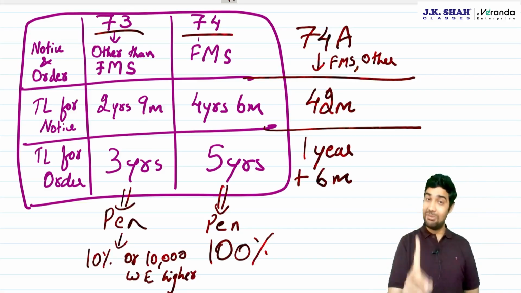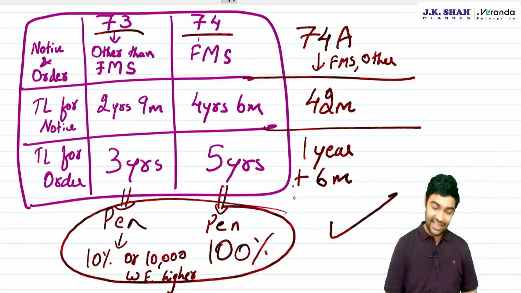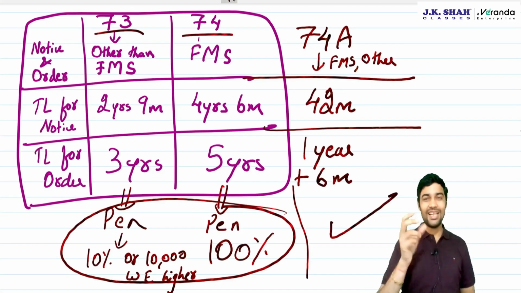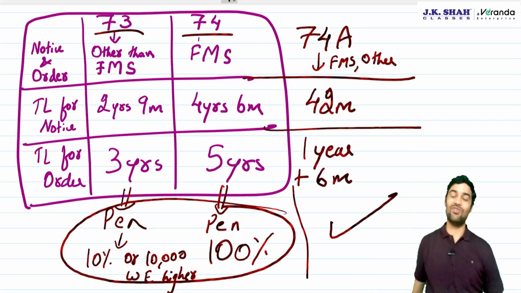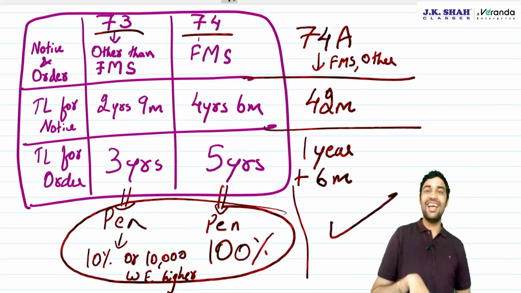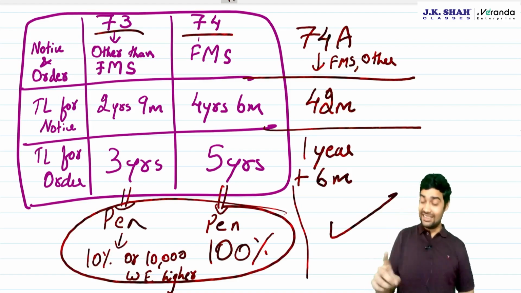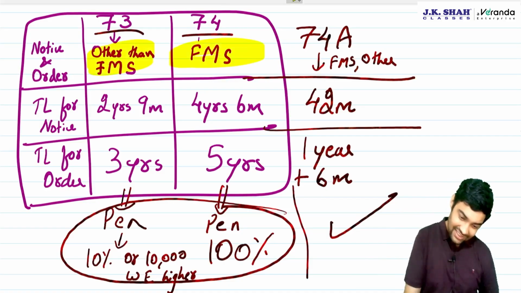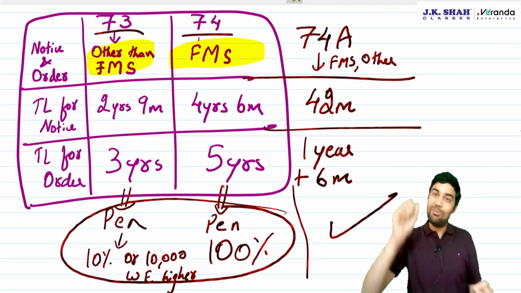Now, let me tell you, this is retained as it is, though the timelines have changed. There it was 30 days, here it is 60 days. If you pay within 60 days, nil penalty, 15%. So all those timelines are changed a bit. But the distinction of whether it is a fraud case or other than fraud case is still there for penalty.